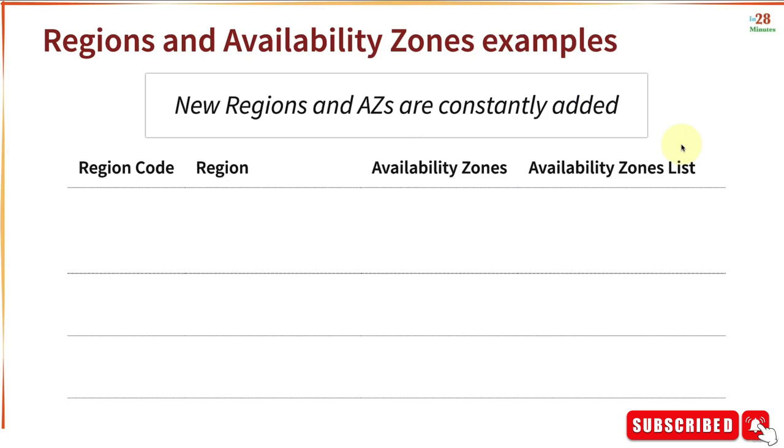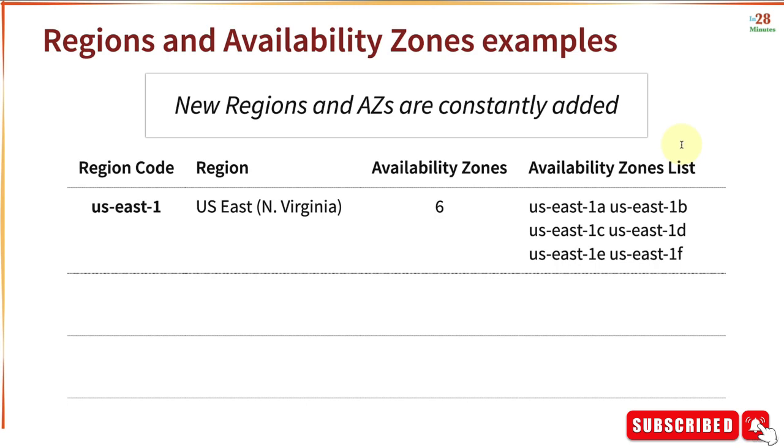Let's look at a few example regions and availability zones in AWS. US East 1. This is called US East, North Virginia. And these are 6 availability zones. You can see that the name of a region is US East 1. And the name of the availability zone is the name of the region appended by an alphabet. For example, you have 6 availability zones running from A to F. So you have US East 1A, 1B, 1C, 1D, 1E, and 1F. These are the 6 availability zones in the region US East 1.